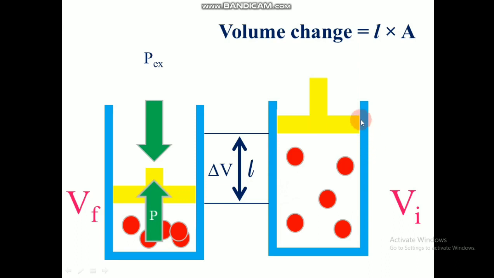It can be the area of cross section of the piston, or it can be the cross section of this cylinder. So both are the same. Because it is tightly packed, we can tell it can be the area of cross section of the cylinder or the piston. And that is equal to the delta V, or the volume change, which is equal to Vf minus Vi. So final volume minus initial volume, that we will get the delta V, and that is equal to length into area of cross section. Now we are going to find out the equation of work.